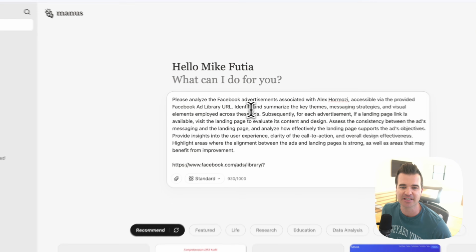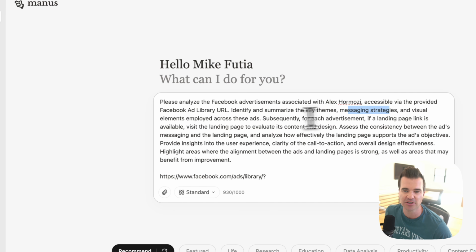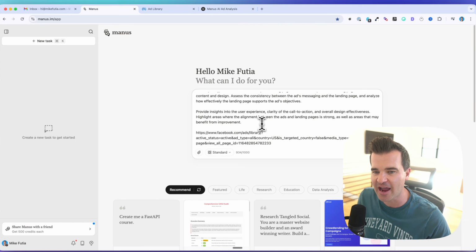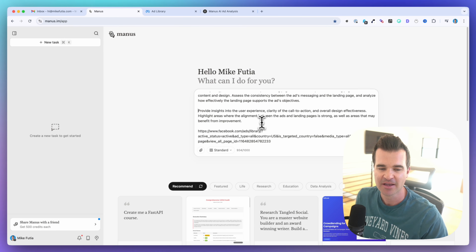And so I'm going to ask it to summarize key themes, messaging strategies, visual elements, and I don't know if it's going to be able to do this. I'm going to be honest. For each ad, if a landing page link is available, to visit the landing page and evaluate its content and design, assess the consistency between the ad's messaging and the landing page, and analyze how effectively it supports the ad's objections, provide insights into the user experience, the call to action, and the overall design effectiveness.